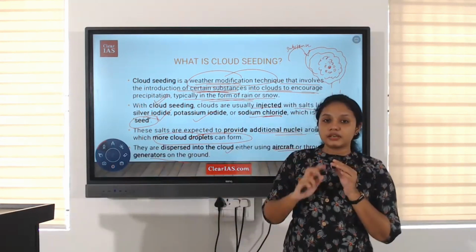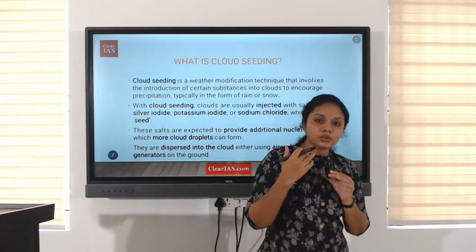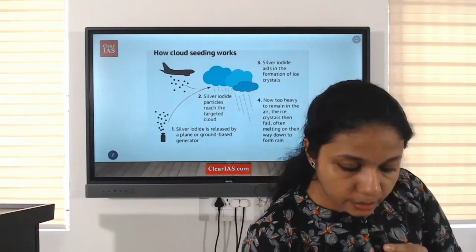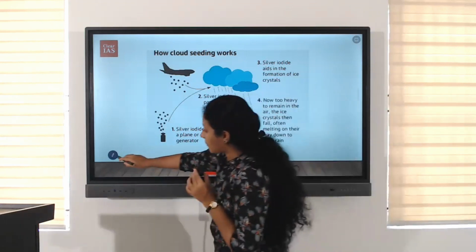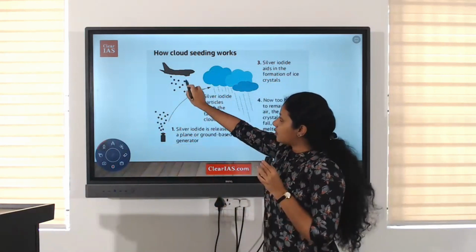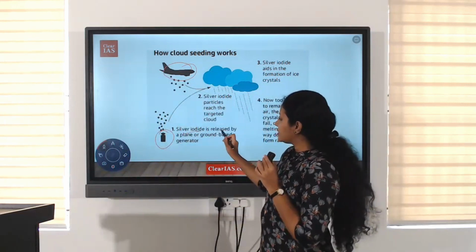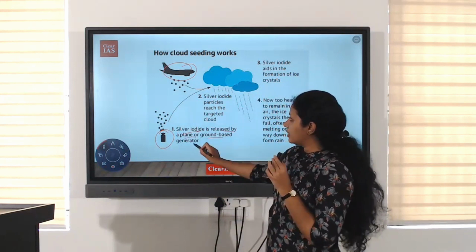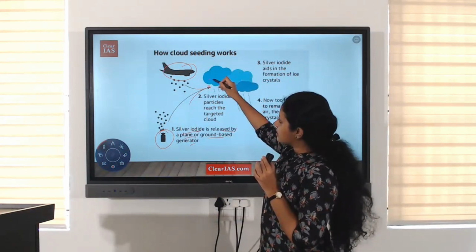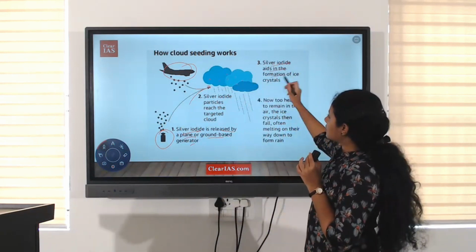There are two ways through which silver iodide, potassium iodide or sodium chloride salts are introduced into the clouds. This is the picture of how cloud seeding is done. Initially, we are introducing salts either through aircraft or through a generator on the ground. Silver iodide is released by a plane or ground-based generator. Then these salts reach the targeted clouds. Then silver iodide aids in the formation of ice crystals.